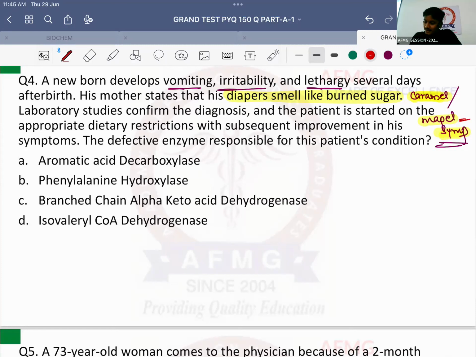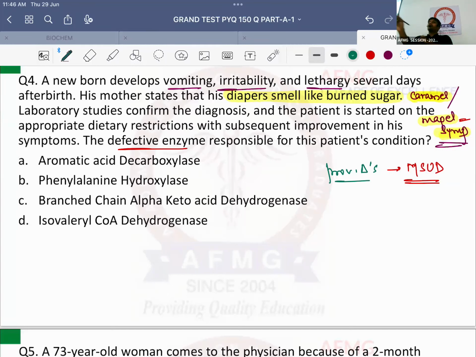Okay? Laboratory studies confirm the diagnosis and the patient is started on the appropriate dietary restrictions with subsequent improvement in his symptoms. The defective enzyme responsible for this patient's condition is known as. Provisional diagnosis is very good. MSUD, that is maple syrup urine disease. The child's urine will smell like maple syrup or caramel or burnt sugar. One and the same thing. Whatever they give in the question, the answer is the same. Okay? Important is that.